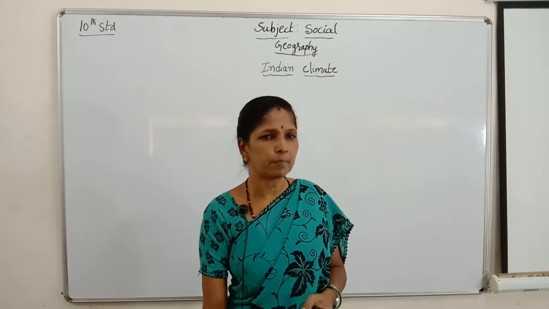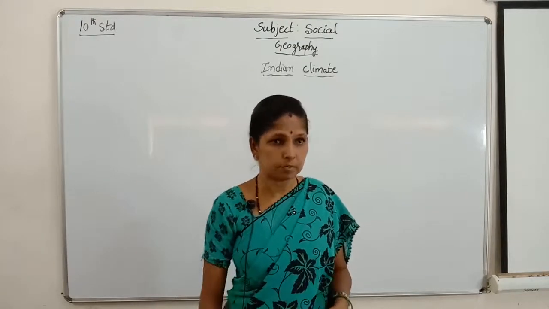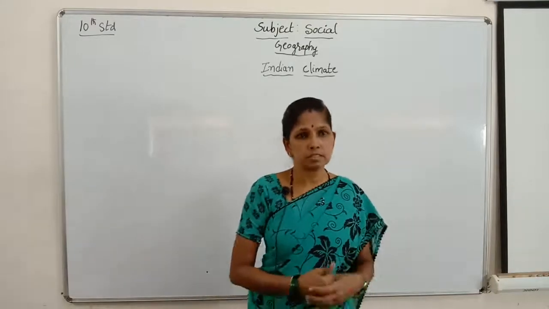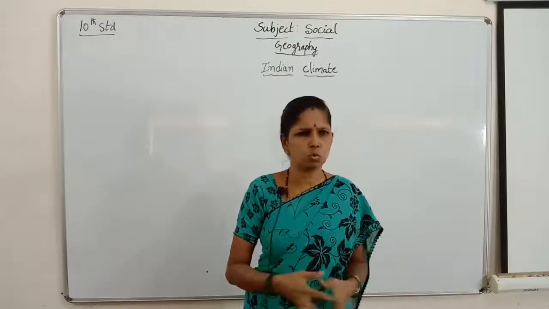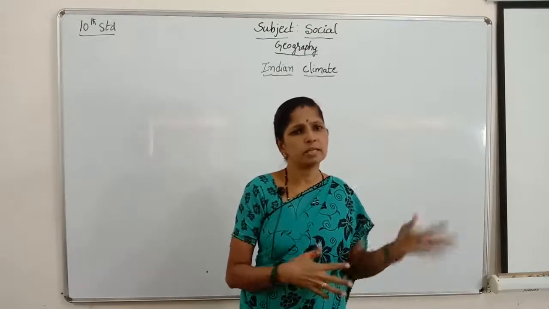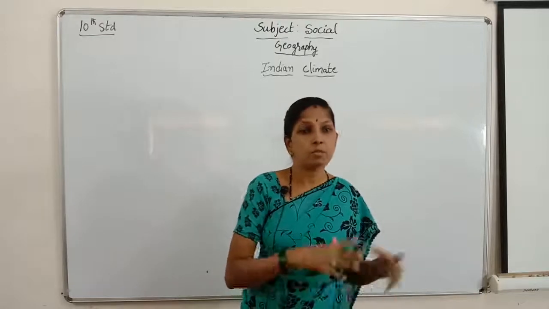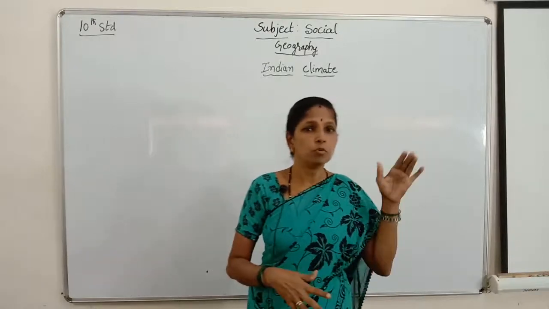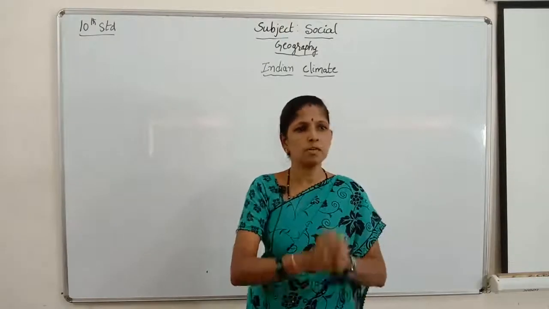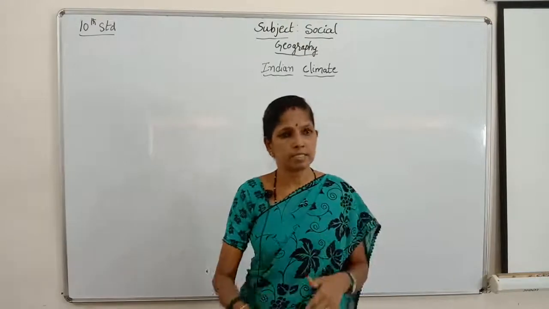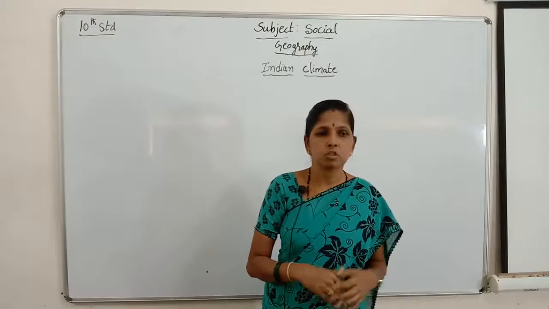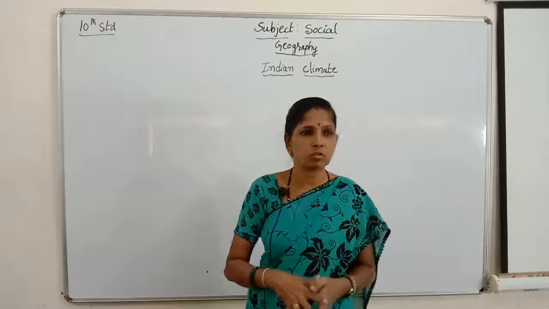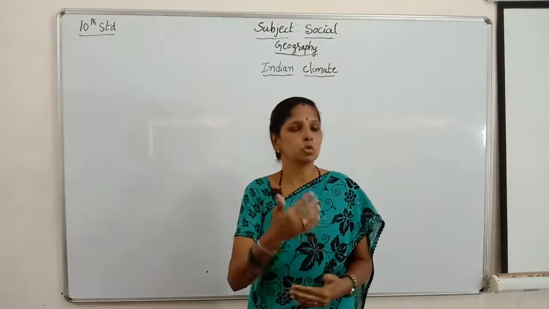So what is going to happen when these seasons come? First we will discuss the winter season. During this season, why is the winter season so cool? Why are we not getting the sunrise at the proper time? This is because the rays of the sun fall vertically over the southern part of our hemisphere. Not only that, India gets oblique rays of the sun. Because of that we are not getting the sun rays too close to our country.